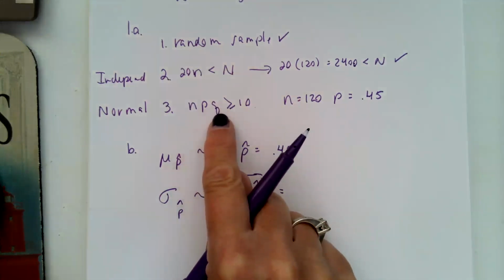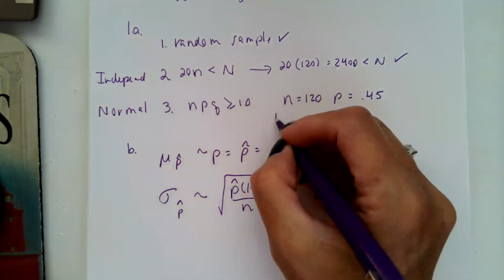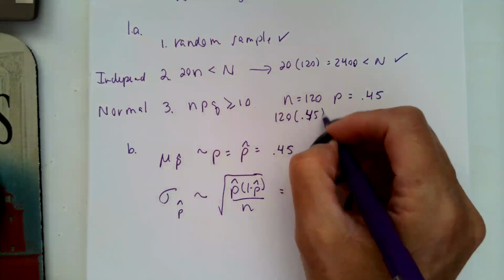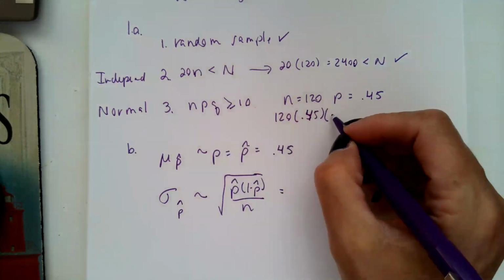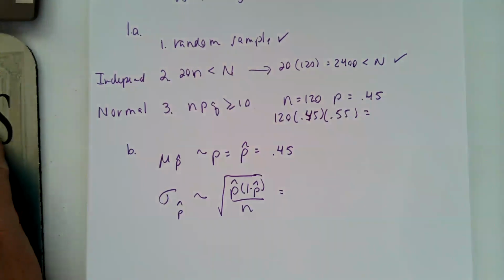N times P times Q is greater than or equal to 10. So N is 120. P is 0.45. And Q is 1 minus P, so that would be 0.55. So we need to show that that is greater than or equal to 10.